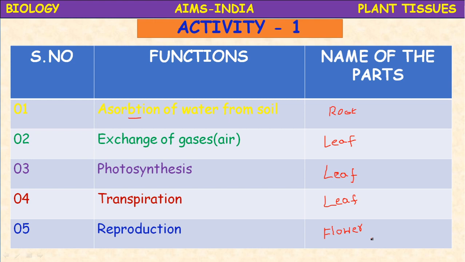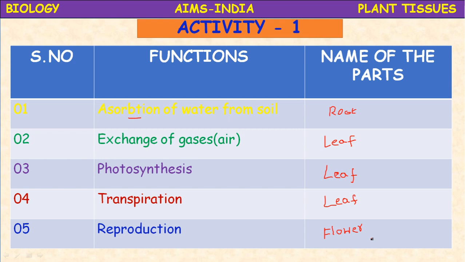So in this lesson, more activities are there. Children, you are just listening, but in the school your subject teacher will help you in performing different activities. So you need some basic requirements. What are they?